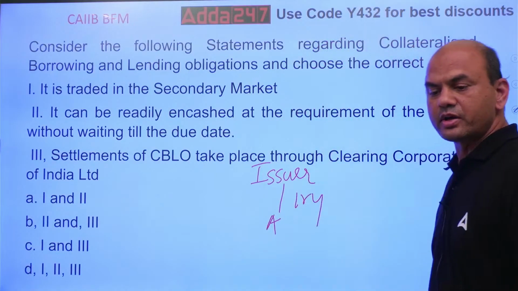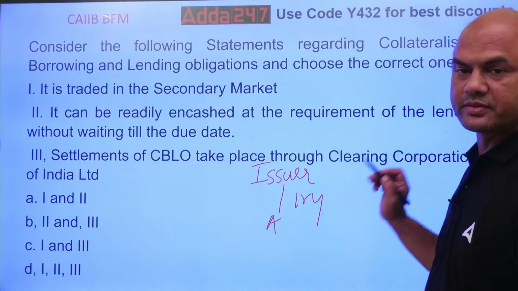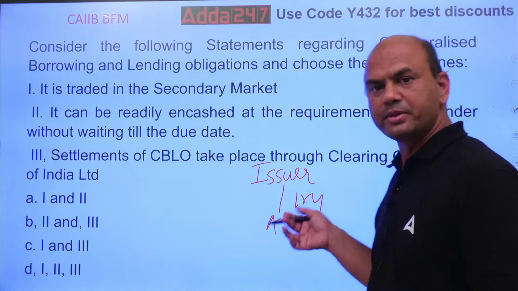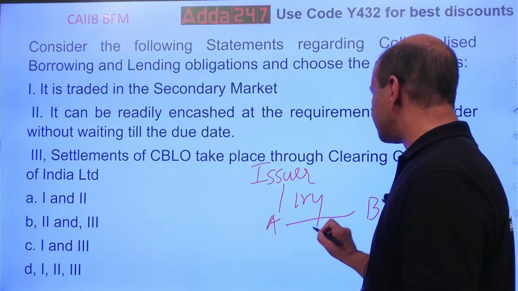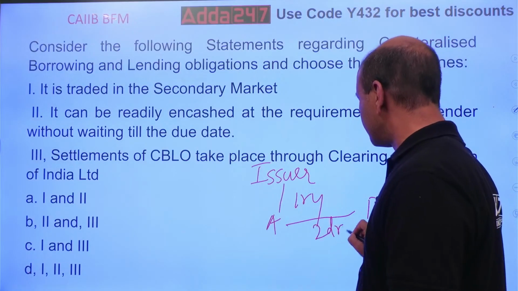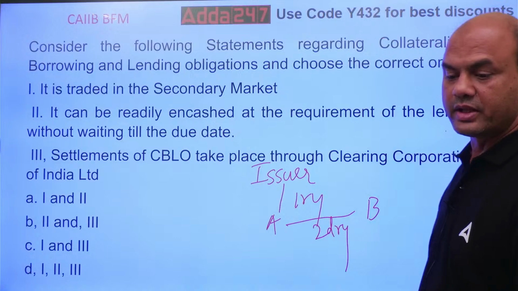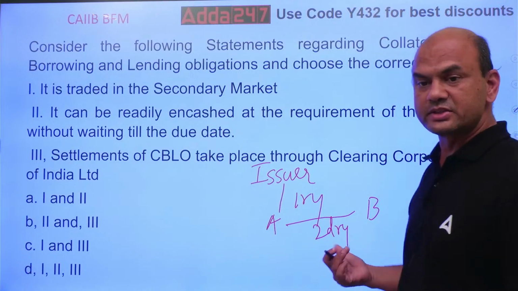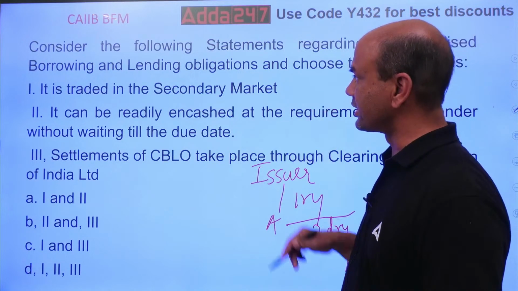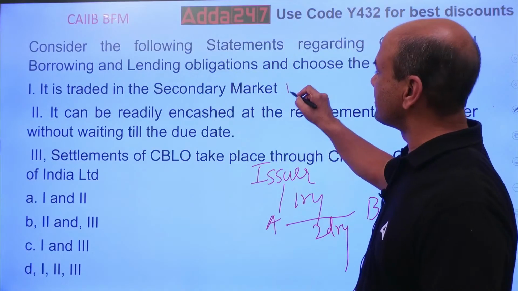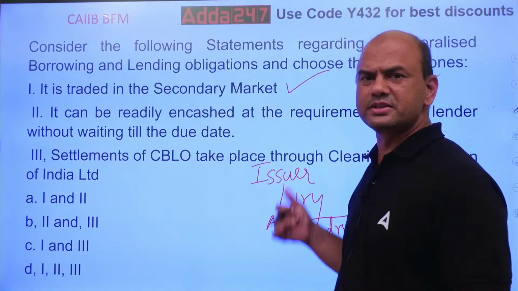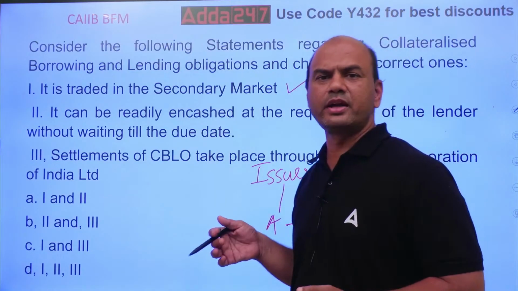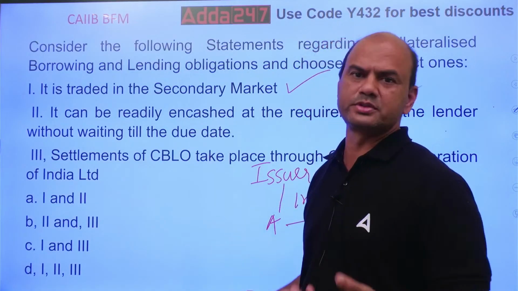Now A, who purchased it from the issuer or the company directly, will sell it to B. So this is the secondary market. Whenever the dealer or the broker sells to somebody, that's called a secondary market. So it is traded in the secondary market, done. That's right, because that is the basic logic of CBLO. In fact, the same logic goes for repo also.